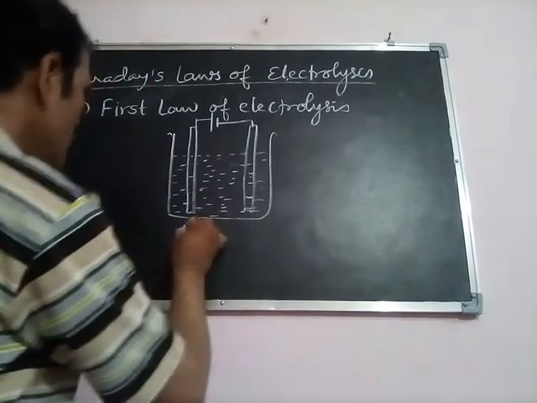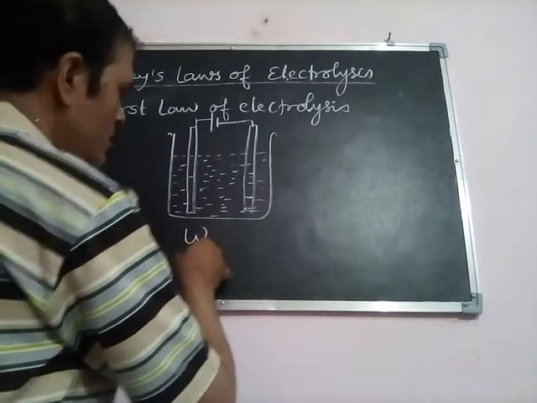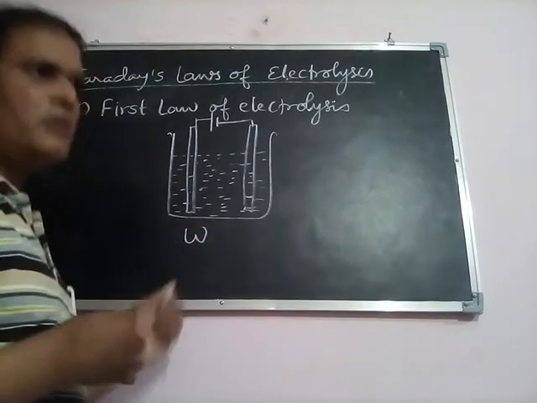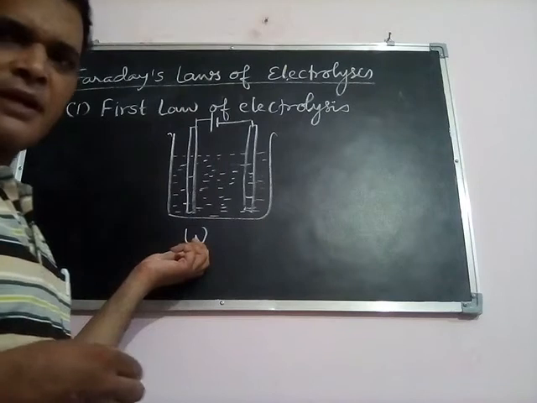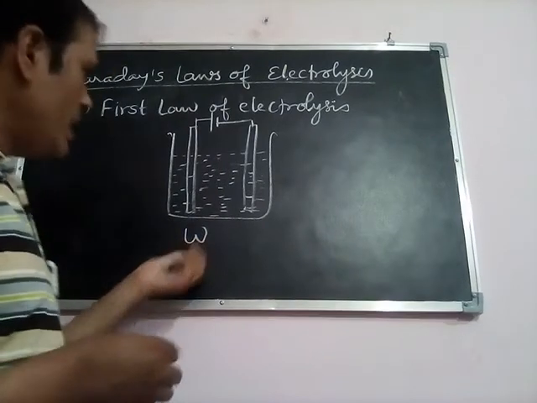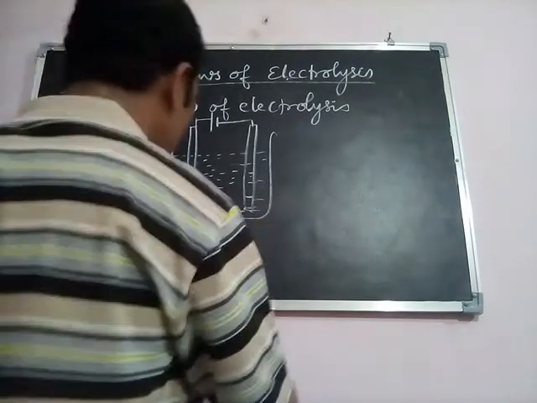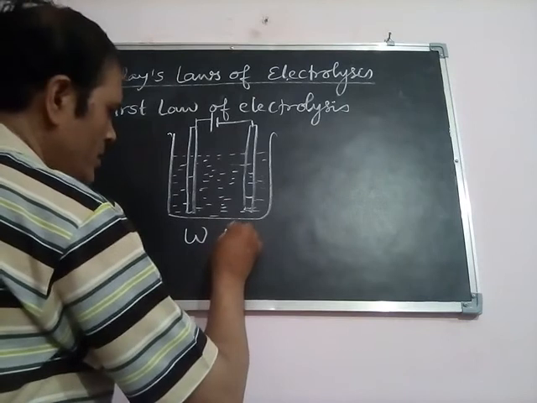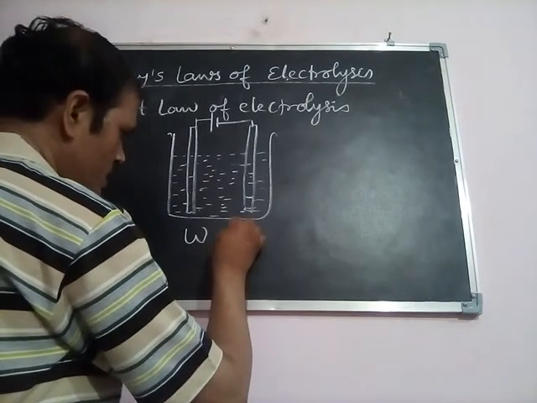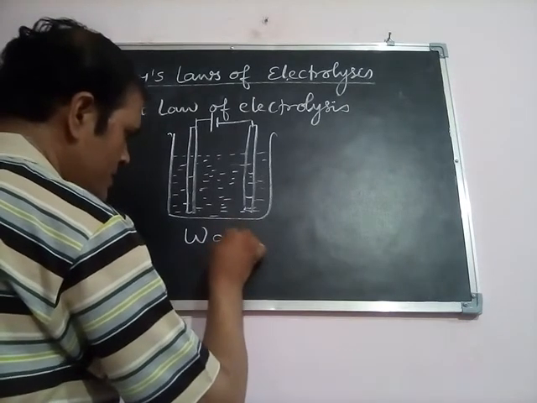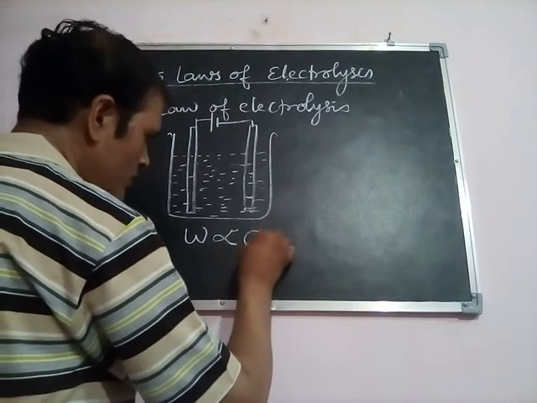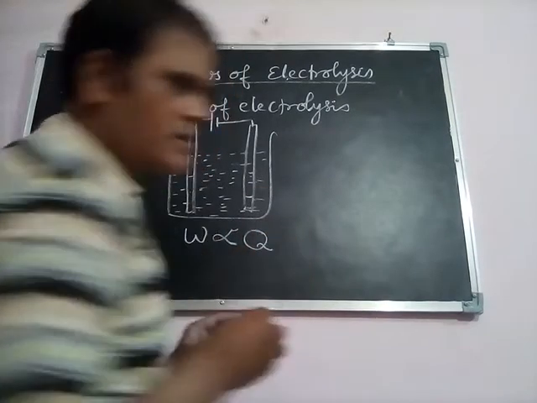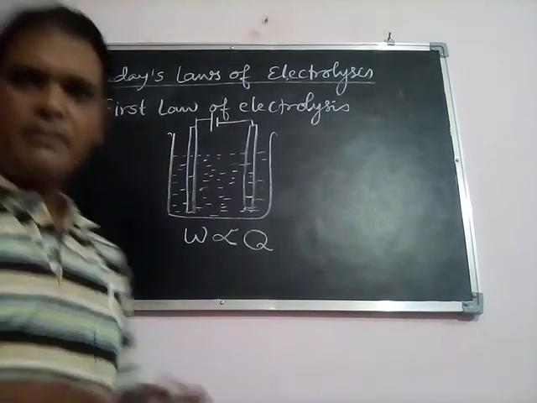Then W is the mass of the substance which is liberated or deposited at the electrode, and it will be directly proportional to the amount of electricity passed or the amount of current passed.